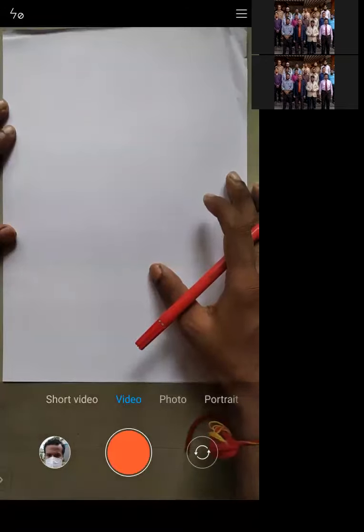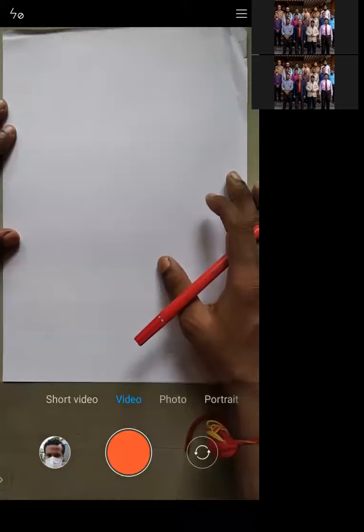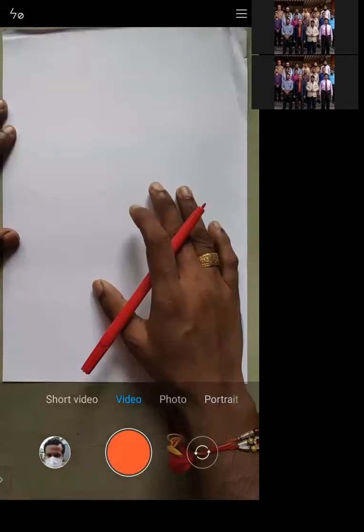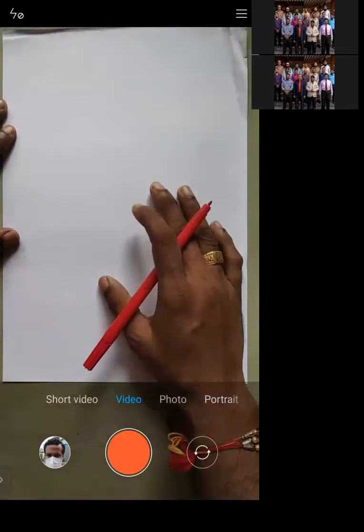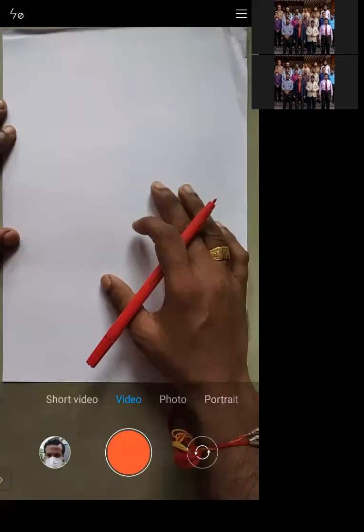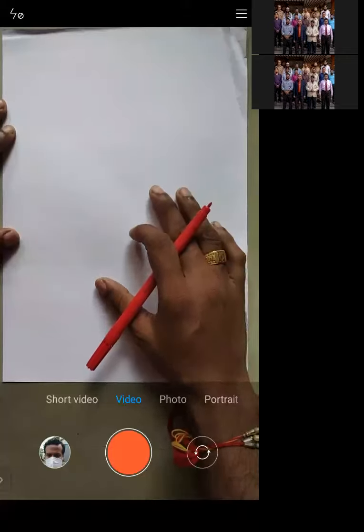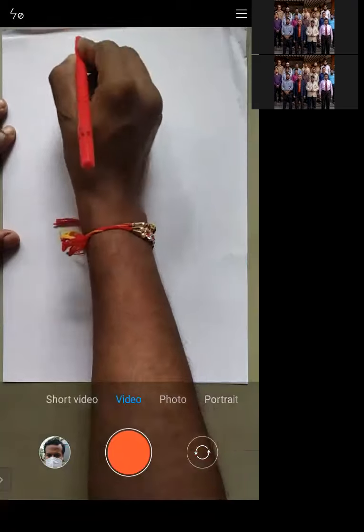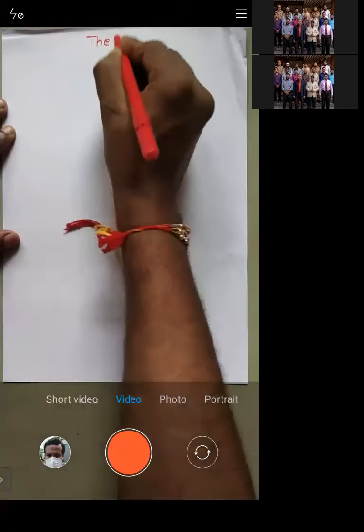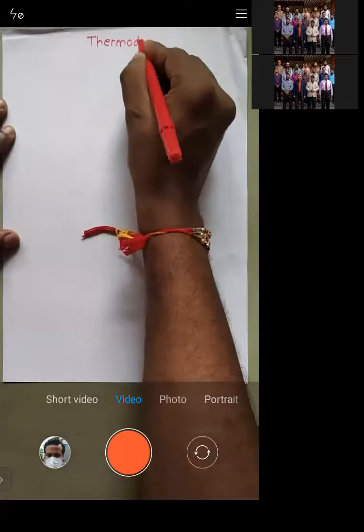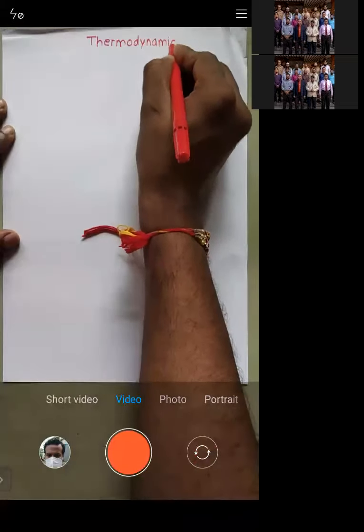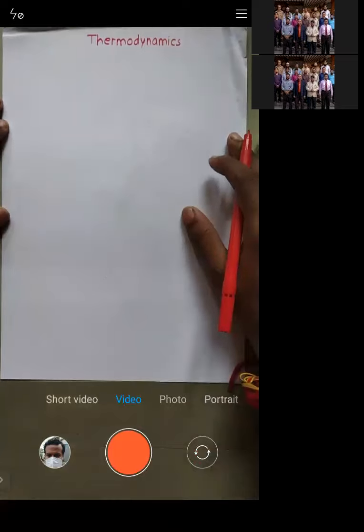Thermodynamics. In this lecture I will first brief you about the structure of the examination, what content we will be covering throughout the course, and what outcomes are required to be attained by the end of the course. So let's start. I will be taking the course thermodynamics. This might be a chapter for you in the 12th, in chemistry, and now it is introduced as a subject.